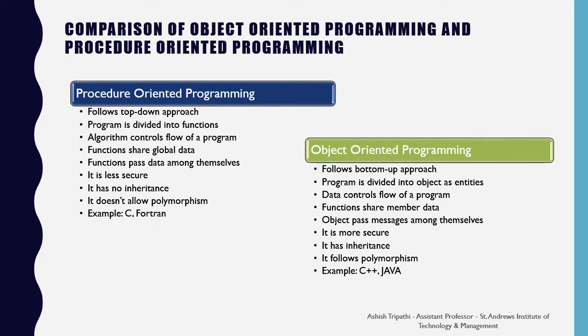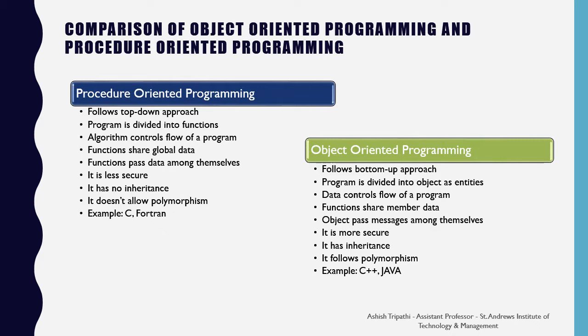Procedure-oriented programming also doesn't have polymorphism, so to do the same operation on different types of data, you must frame different functions. This will increase the space requirement of a program. Examples: C language and Fortran.